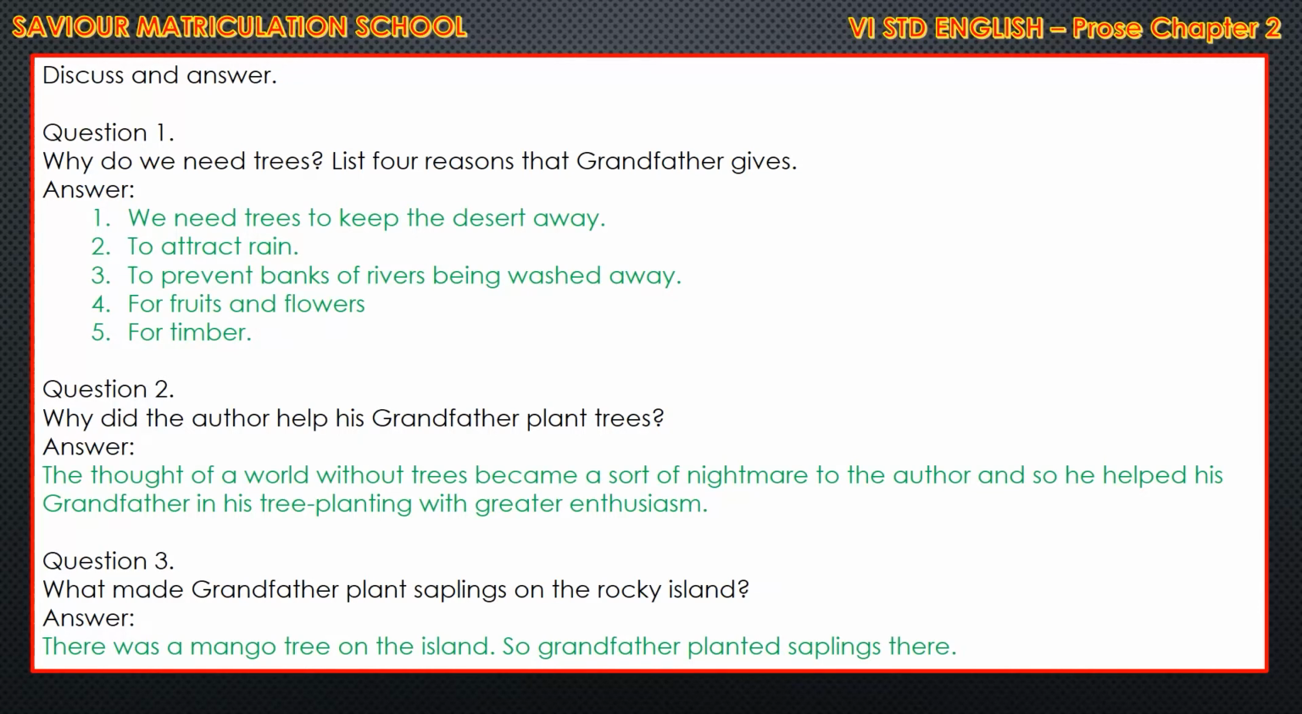Then question 2. Why did the author help his grandfather plant trees? Answer. The thought of a world without trees became a sort of nightmare to the author, and so he helped his grandfather in his tree planting with greater enthusiasm. Question 3. What made grandfather plant saplings on the rocky island? Answer. There was a mango tree on the island, so grandfather planted saplings there.